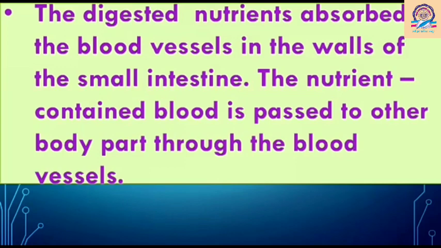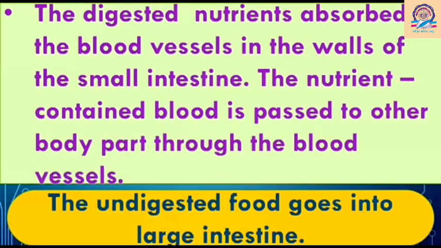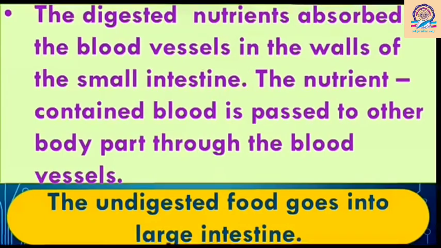So children, in simple language, we can say that all the nutrients from the food are absorbed by the blood vessels in the walls of the small intestine, and the blood which contains nutrients is passed to all other body parts through blood vessels, and the undigested food goes into the large intestine.